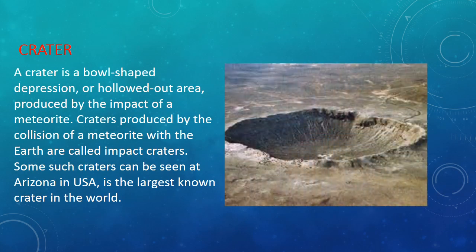Now can you see this large depression? This type of depression occurs when meteorites hit the Earth's surface, and these are called craters. A crater is a bowl-shaped depression or a hollowed out area produced by the impact of a meteorite. Craters produced by the collision of a meteorite with the Earth are called impact craters. Some such craters can be seen in Arizona in the USA, which is the largest known crater in the world.